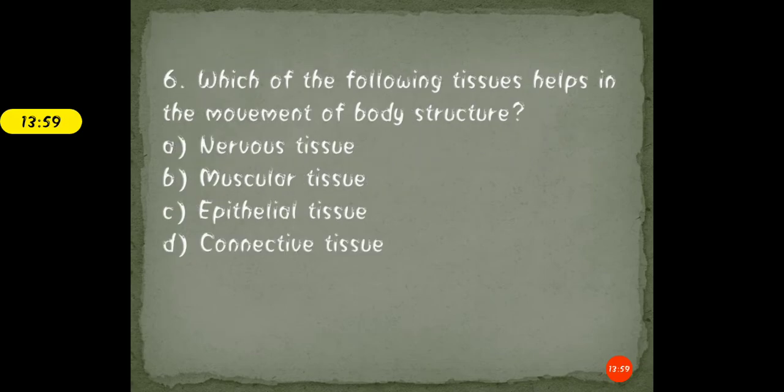Question 6. Which of the following tissues helps in the movement of the body structure? Here the question is asking about the tissue that helps in the movement of the body structure. Your options are: A, nervous tissue; B, muscular tissue; C, epithelial tissue; and D, connective tissue. Read the question very well and respond with the right answer.